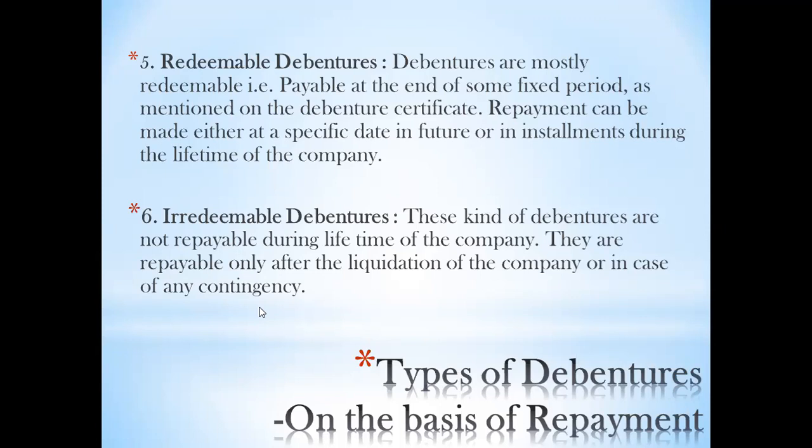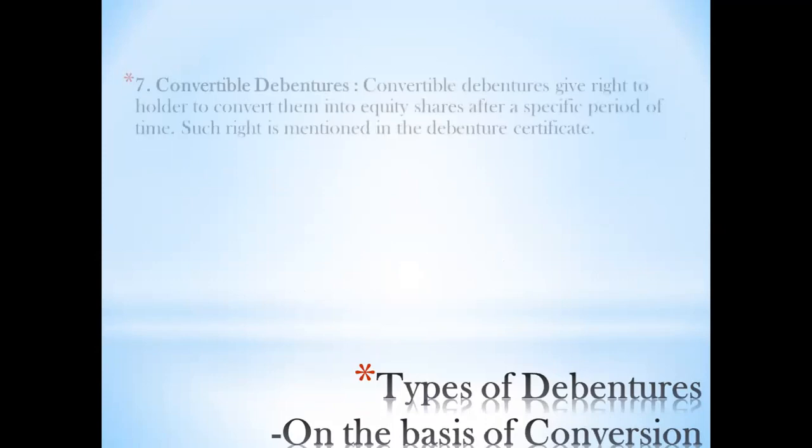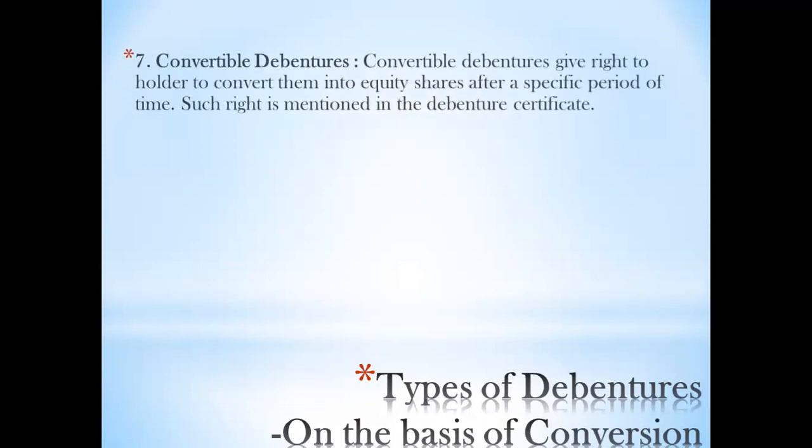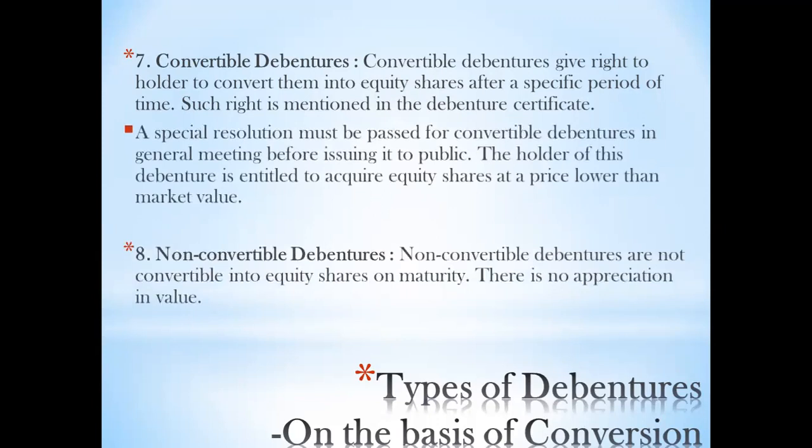So class, we have finished 6 types. Just a quick brush up. Number one, we saw on the basis of security: secured and unsecured. On the basis of transfer: registered and bearer or unregistered. And the third one, on the basis of repayment: redeemable and irredeemable. Coming to the fourth and the last type, on the basis of conversion. Conversion means you have two types, convertible debentures and non-convertible debentures.